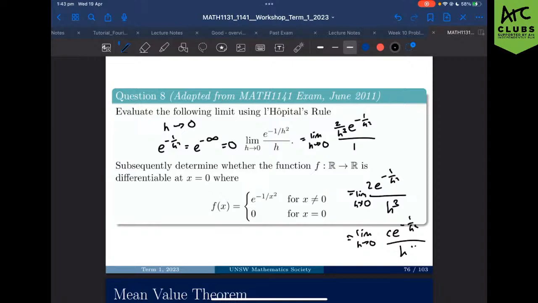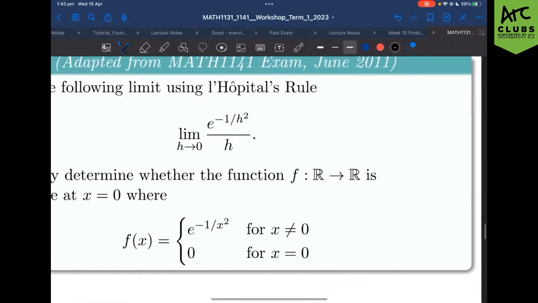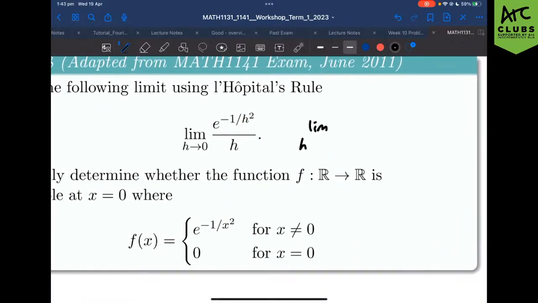What can we do now? Is there a way for me to manipulate this function so that I can use L'Hopital's rule? The way we're going to try here is flipping the function. We flip the entire function so that h to the negative 1 is our numerator, and e to the power of 1 on h squared is our denominator. Then we'll see about L'Hopital's rule. Hopefully it works. If it doesn't, back to the drawing board.